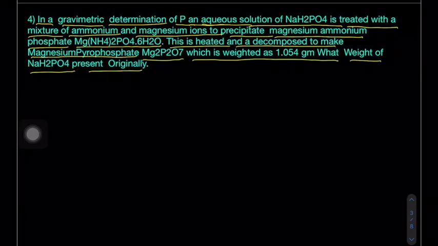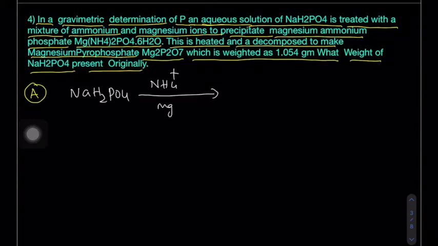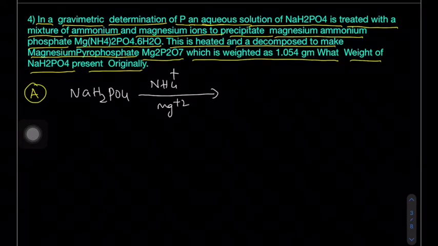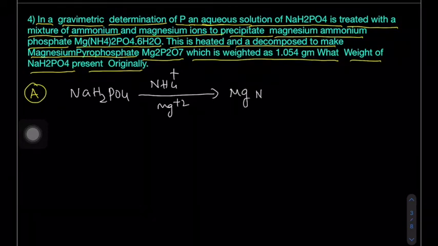Now here, first of all, what is the given compound? Sodium dihydrogen phosphate aqueous solution. Now it is treated with whom? Ammonium ions and magnesium ions, to get magnesium ammonium phosphate.